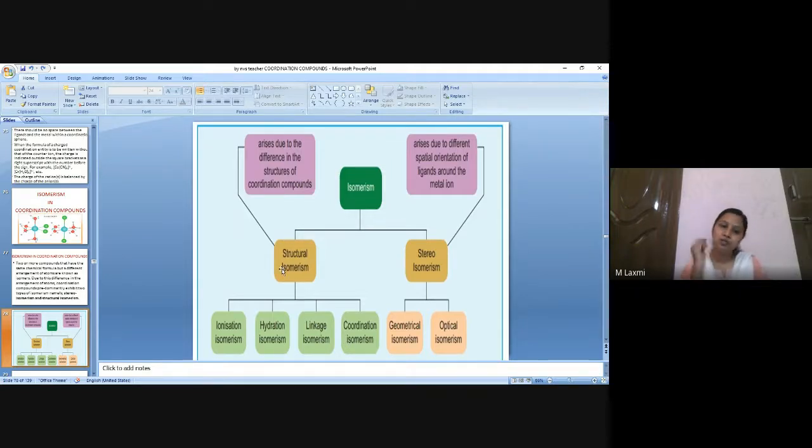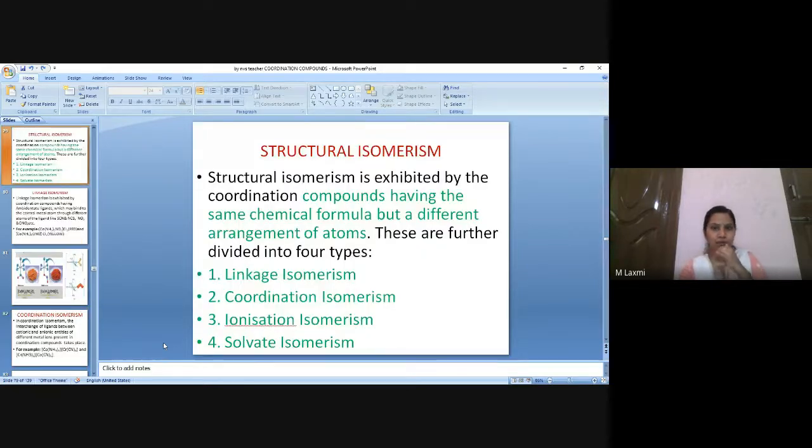Under structural isomerism, we have learned a few concepts in the chapter on hydrocarbons and organic chemistry in class 11. Hope you remember. If there is a difference in chain, we call that chain isomerism. But here, since we are dealing with coordination compounds, we have different aspects of structural isomerism like ionization, hydration, linkage, and coordination. Now let us see one by one.